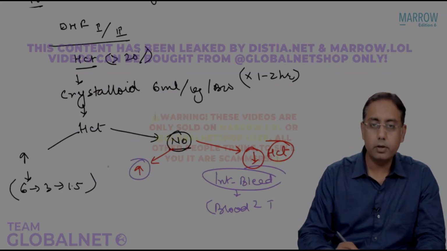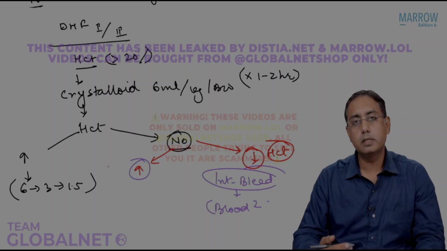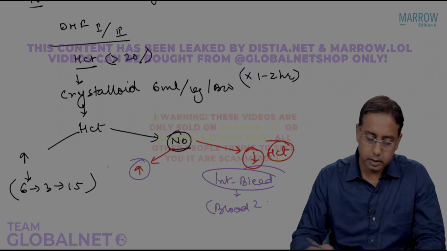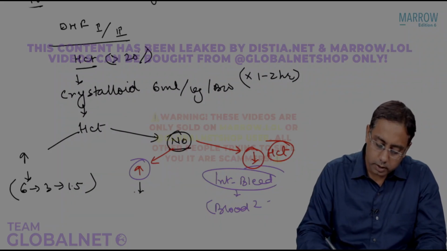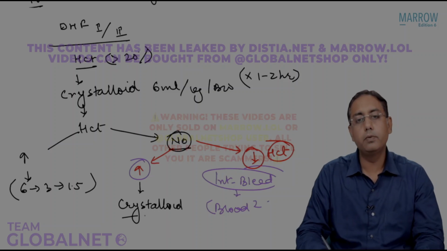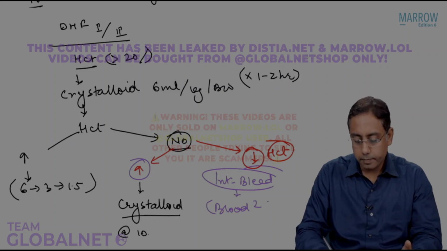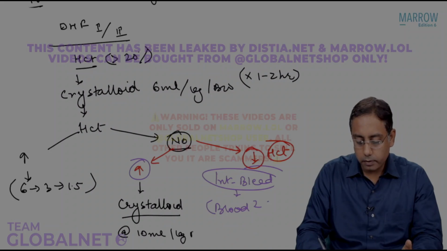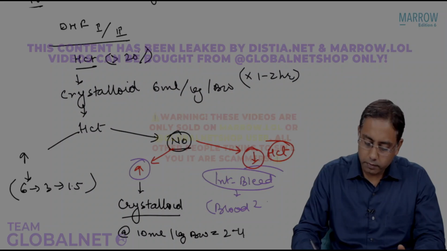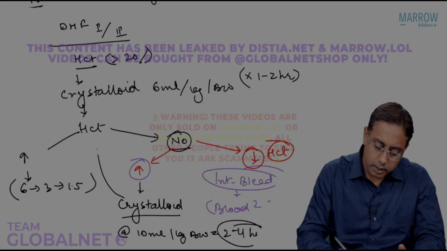Now in case the hematocrit is increasing, that means the patient is still dehydrated. So you again increase the crystalloid, step up at the rate of 10 ml per kg body weight, given for roughly 2 to 4 hours, and you again check the hematocrit.